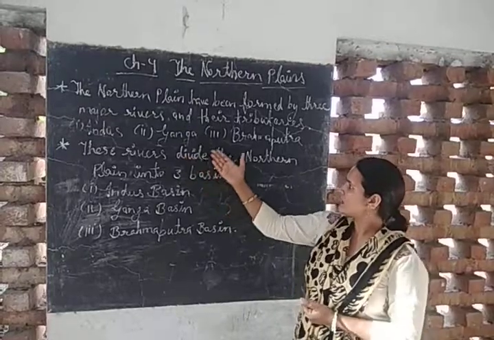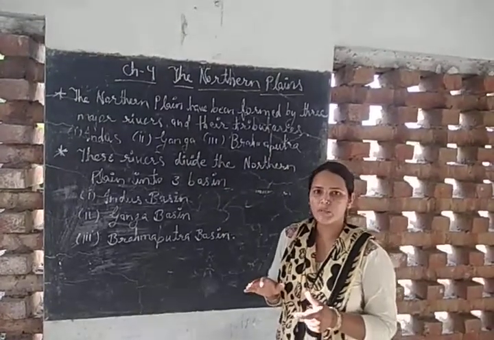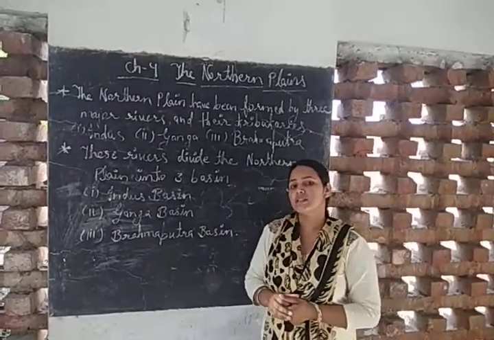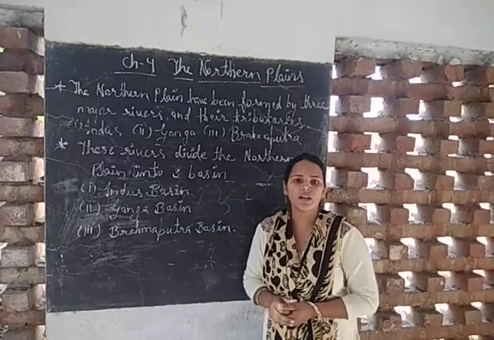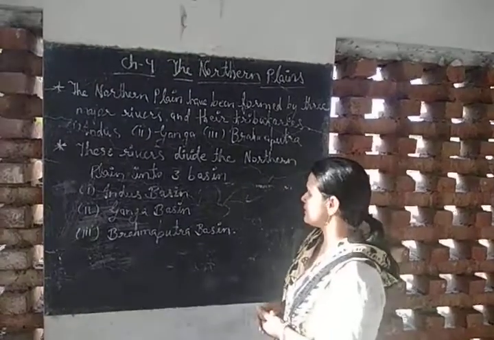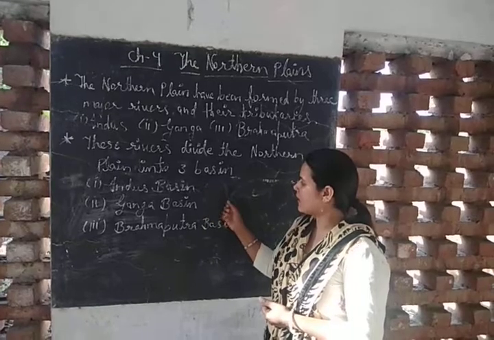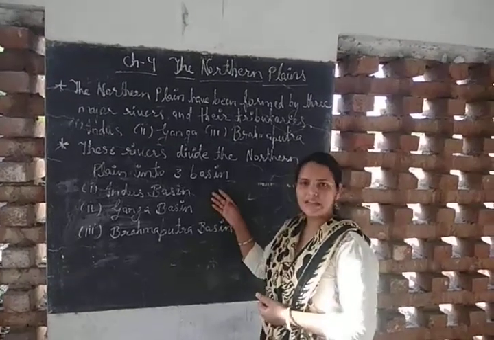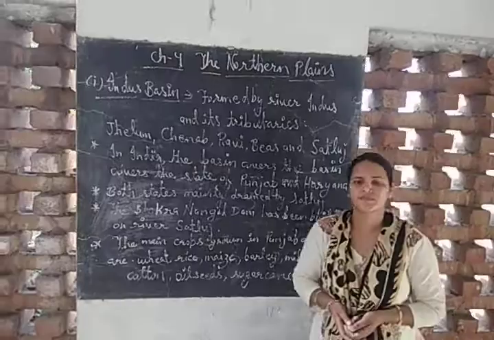Now these three rivers, Indus, Ganga and Brahmaputra, divide the northern plain into three basins. What is the meaning of basin? A basin is the area that is watered by a river and its tributaries. These are the three basins: Indus Basin, Ganga Basin and Brahmaputra Basin. Now we will discuss all three basins one by one.